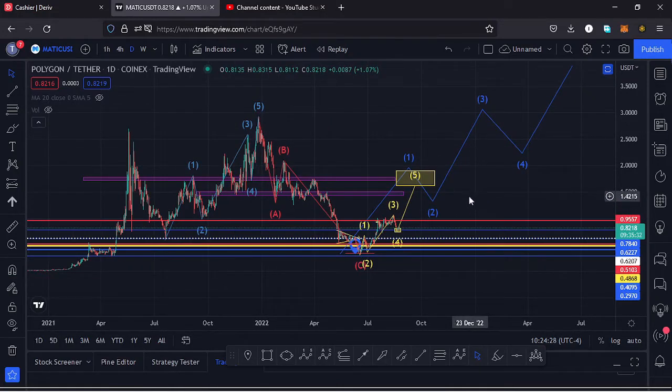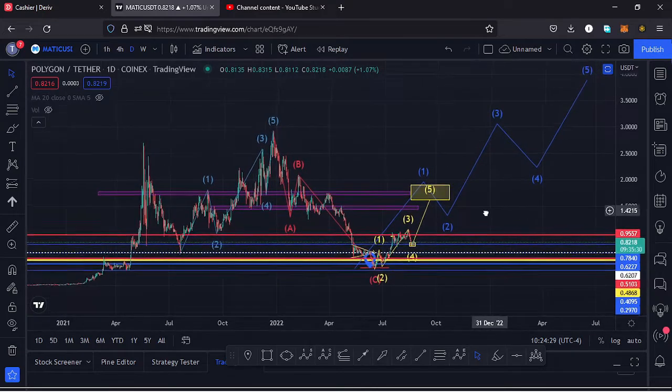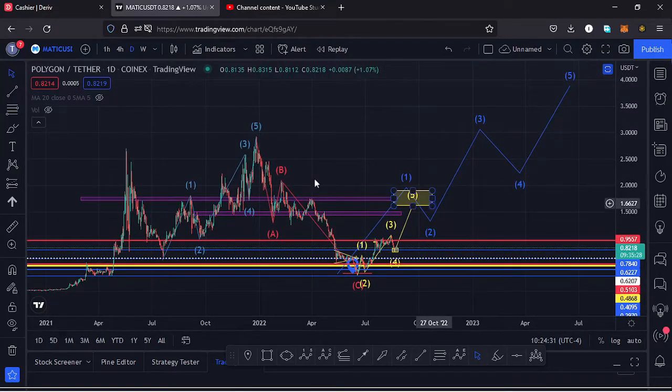I'll kickstart the video by giving a brief of what has been happening on this chart. Polygon Matic from the all-time high has been seeing lower prices in this massive ABC correction, which has now taken us to around the $0.32 mark, and having done so, I believe it has done the minimum that we expected it to do in its ABC correction, and soon we might see a very nice bounce to the upside in this Elliott wave structure, having our wave 5 taking us back to an all-time high.